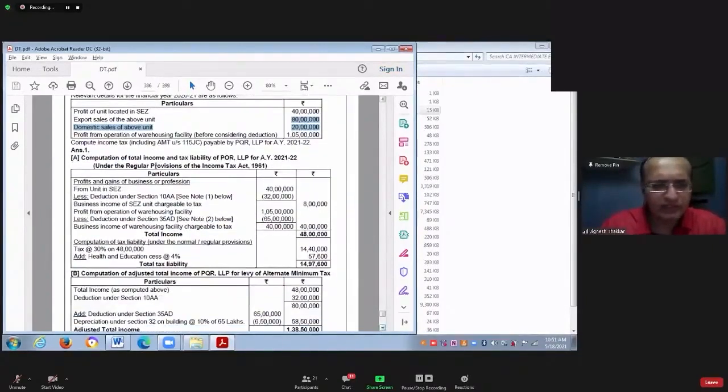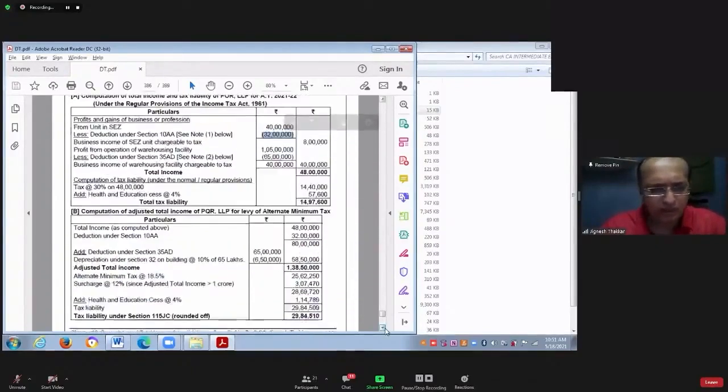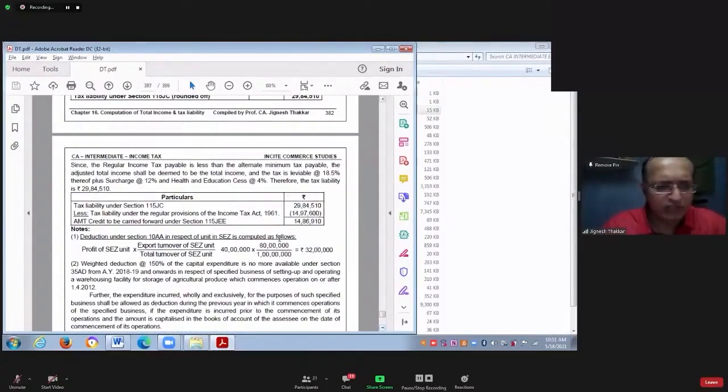See this. Profits and gains of business or profession. Profit from unit in SEZ, 40 lakhs. From that, how much is allowed as deduction in section 10AA? Proportionate profit, 32 lakhs. For calculating that 32 lakhs, they have made working note number 1.